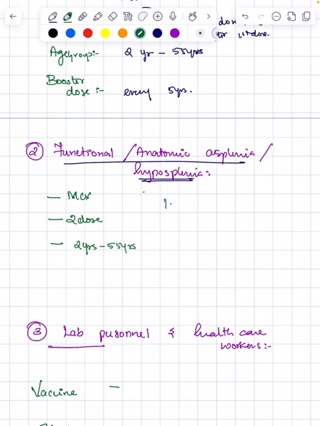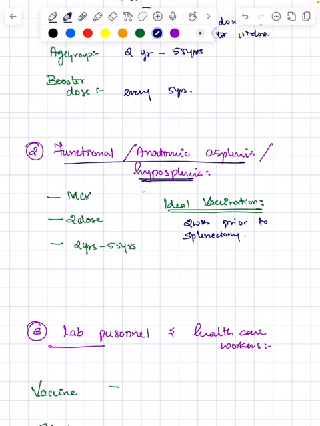The ideal period for vaccination in these persons is 2 weeks prior to splenectomy, so when you are planning a splenectomy, you should give the meningococcal conjugate vaccine 2 weeks prior.